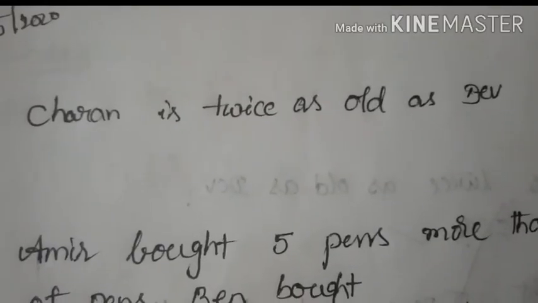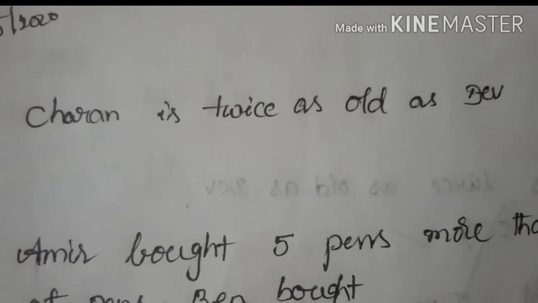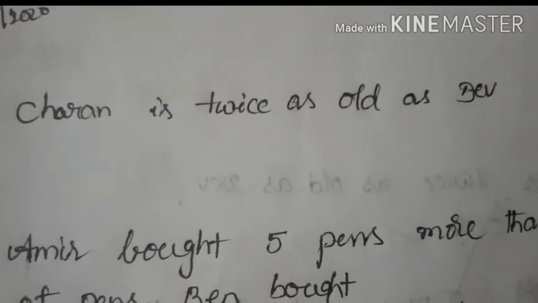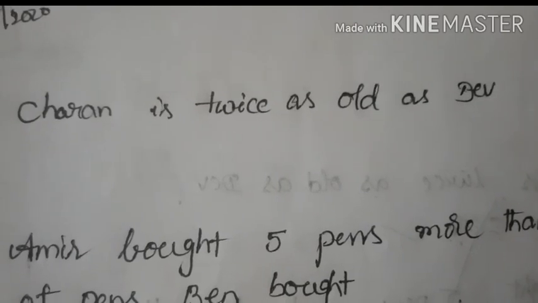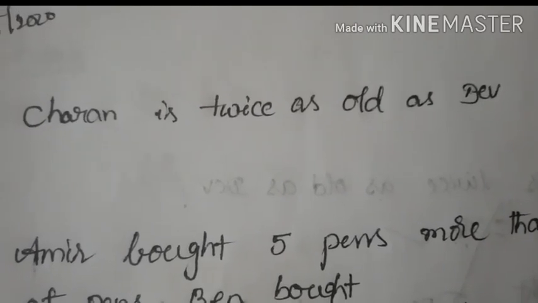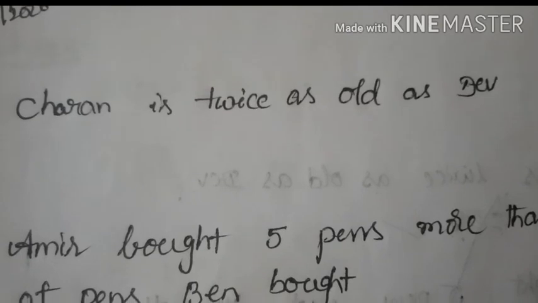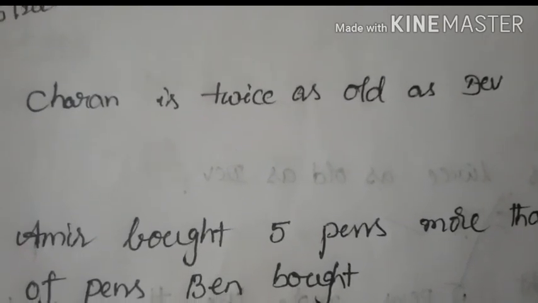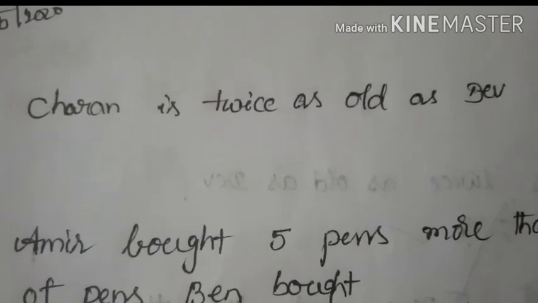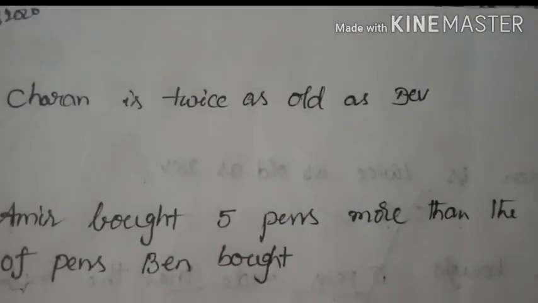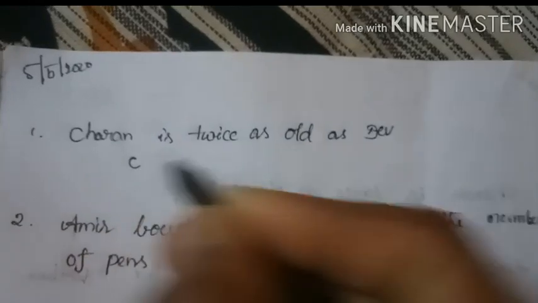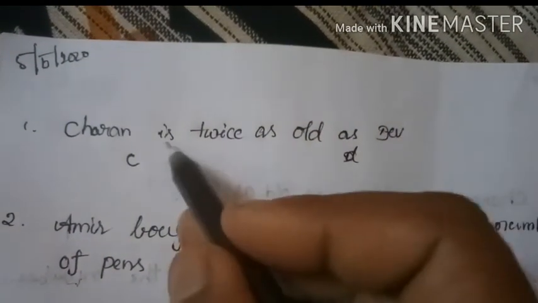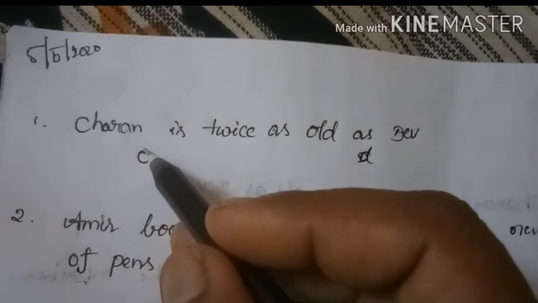So, Charan is twice as old as Dev. Now tell me, how do you write this in a shorter way? Here Charan's age is twice Dev's. So I will take Charan's age as C and Dev's age as D. Now frame the equation.